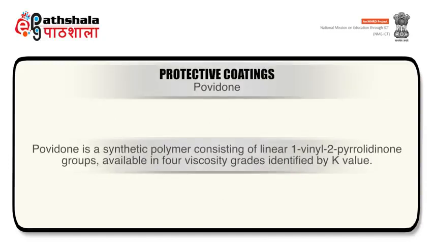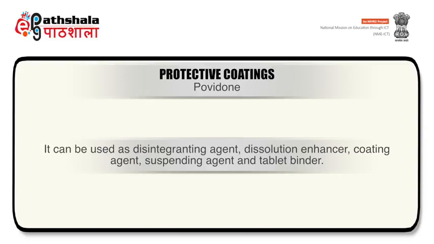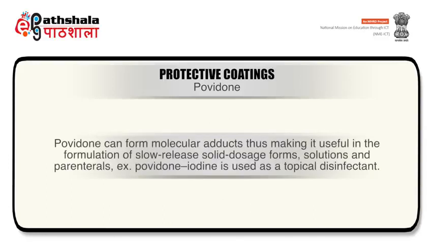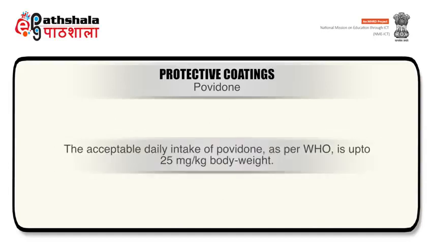Povidone. Povidone is a synthetic polymer consisting of linear 1-vinyl-2-pyrrolidone groups, available in 4 viscosity grades identified by K value. It can be used as a disintegrating agent, dissolution enhancer, coating agent, suspending agent and tablet binder. Povidone can form molecular adducts, thus making it useful in the formulation of slow release solid dosage forms, solutions and parenterals. For example, povidone iodine is used as a topical disinfectant.